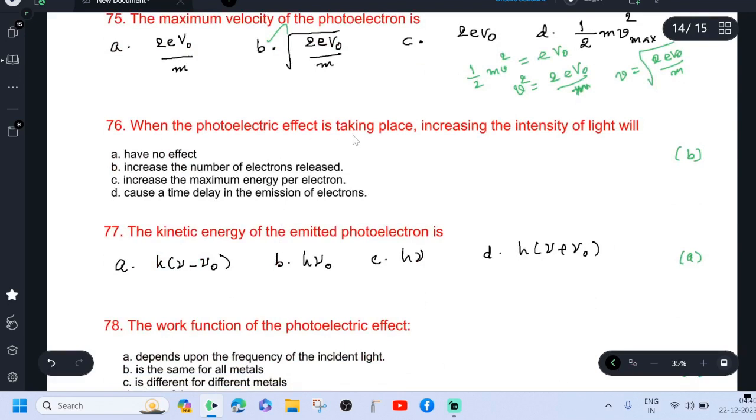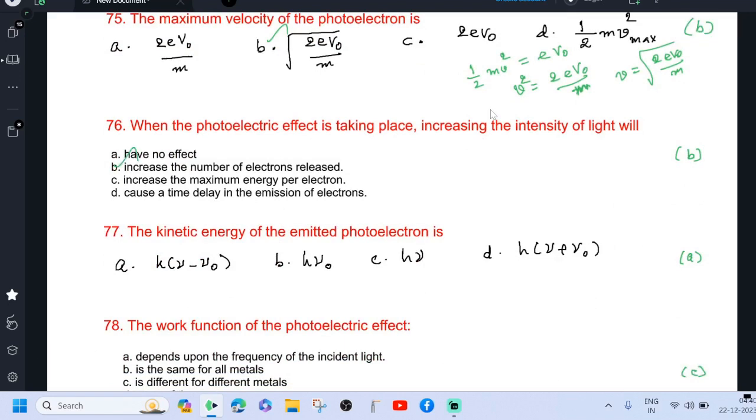When the photoelectric effect is taking place, increasing the intensity of light will increase the number of electrons released. The kinetic energy of the emitted photoelectron is h into nu minus nu 0, because the photoelectric equation is h nu equal to h nu 0 plus half mv square. And half mv square, the kinetic energy, equal to h nu minus h nu 0. This is equal to h into nu minus nu 0.